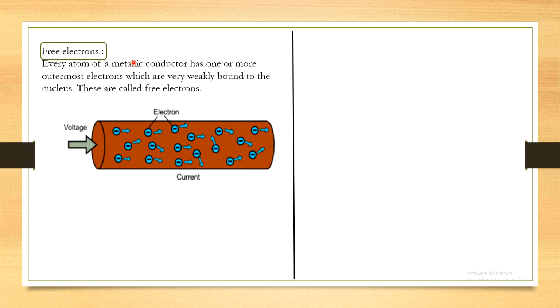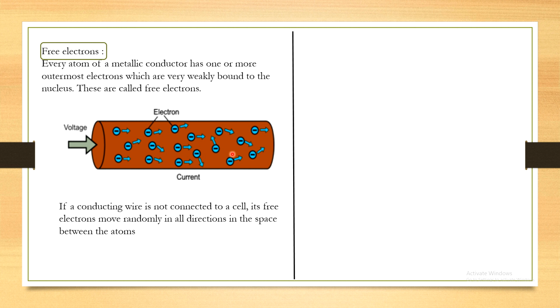Every atom of a metallic conductor has one or more outermost electrons which are very weakly bound to the nucleus, and these are called free electrons. If this conducting wire is connected to the cell, its free electrons can randomly move in all directions in the space between the atoms.